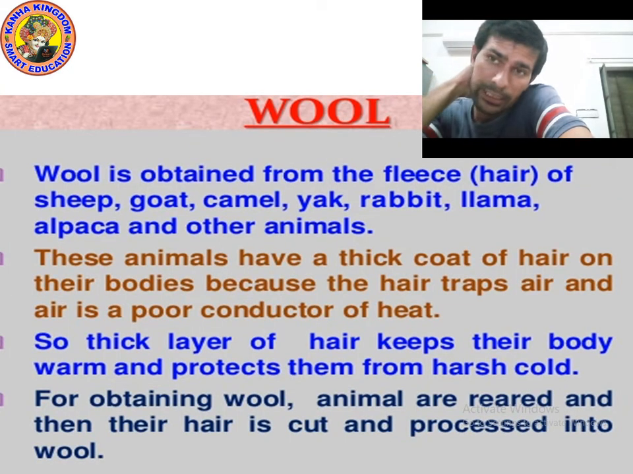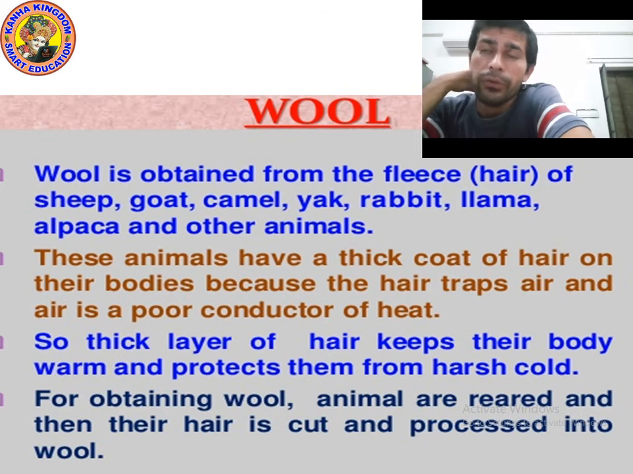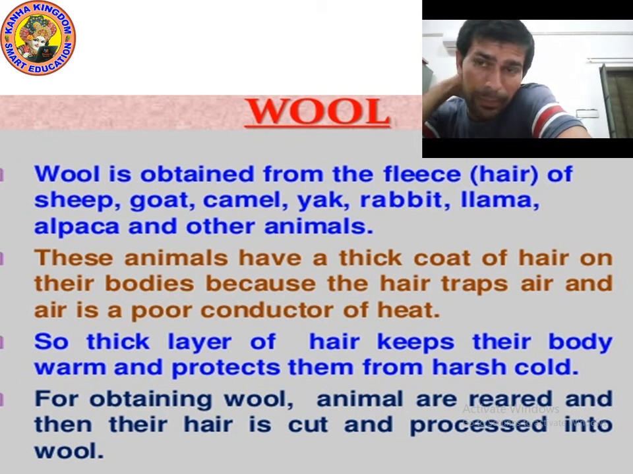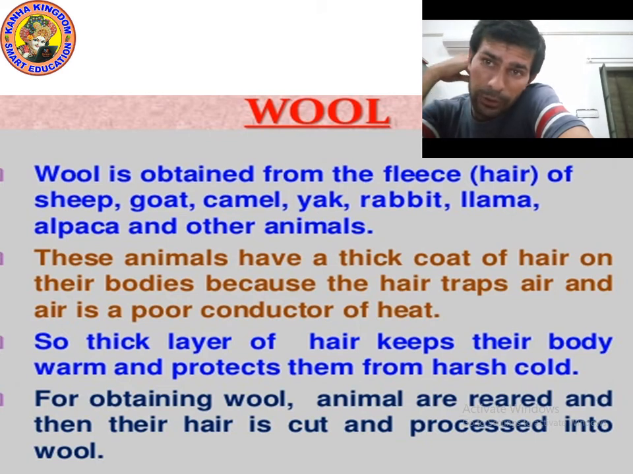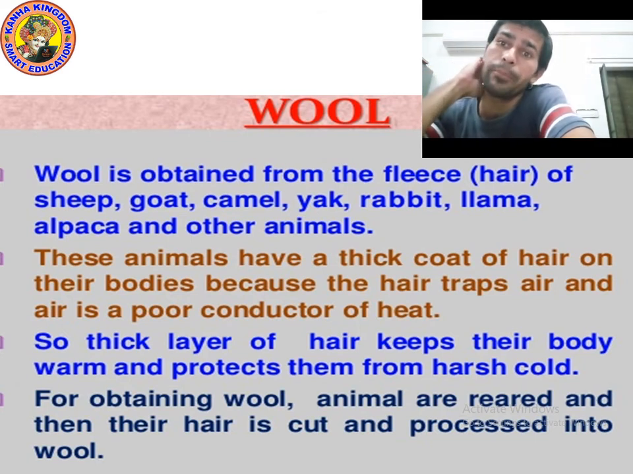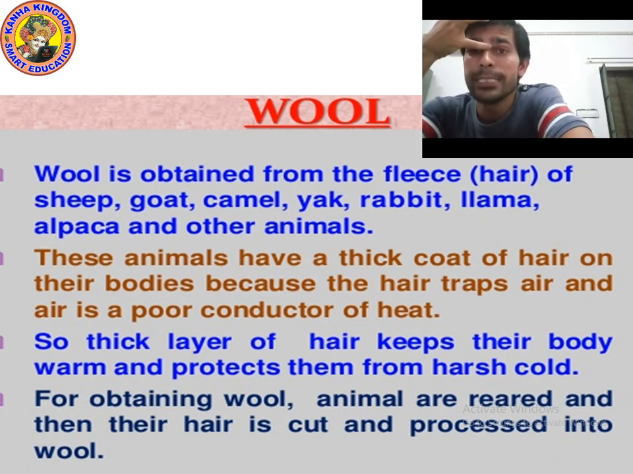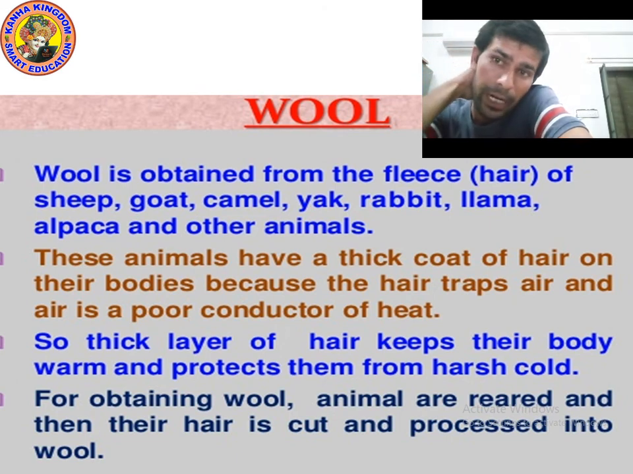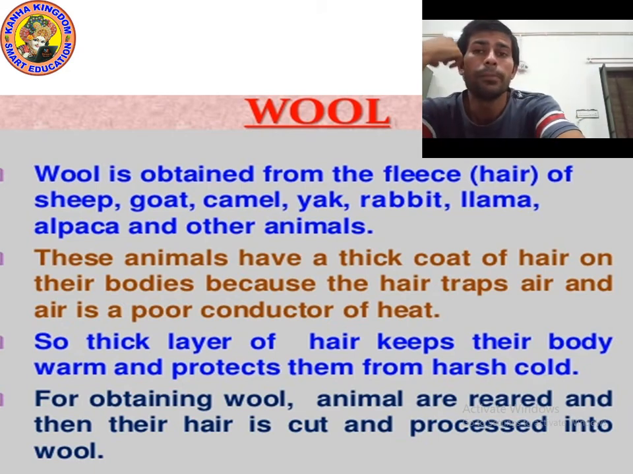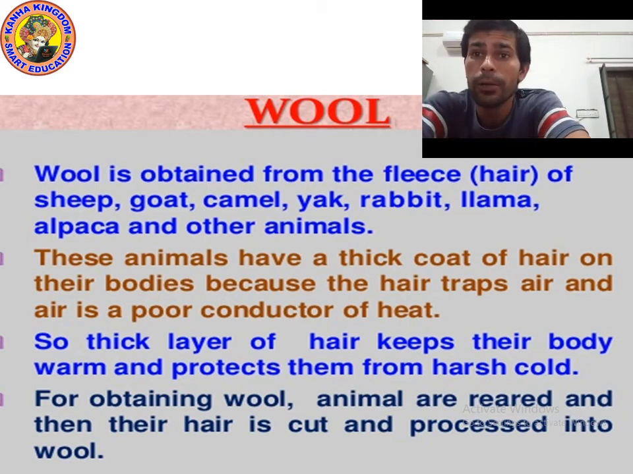Okay kids, the next topic is wool. So we know that wool is animal fiber. I have already told you that there are two types of natural fiber. First is plant fiber and second is animal fiber. And what are plant fibers? Fibers that we get from plants are called plant fiber.